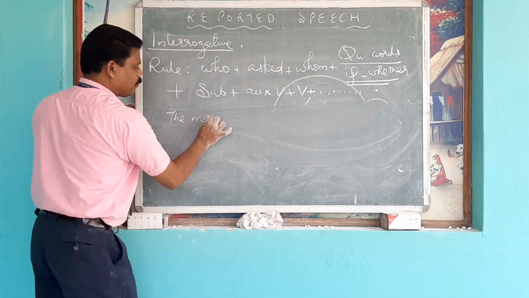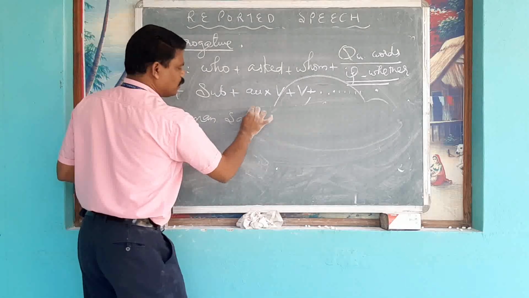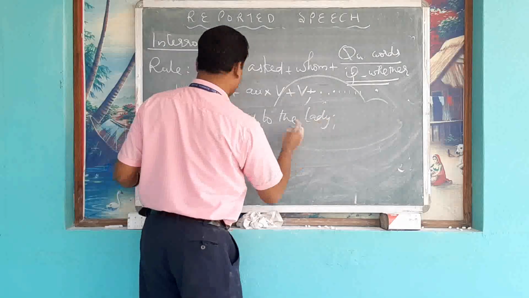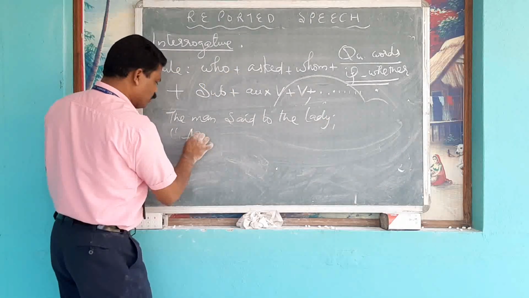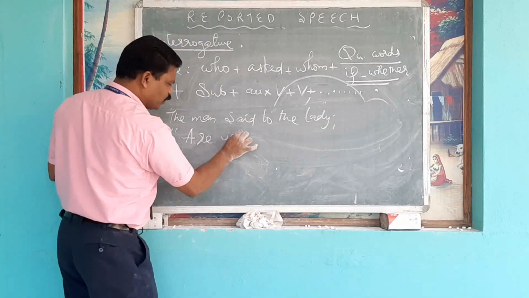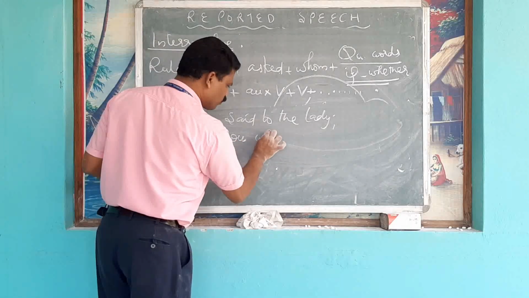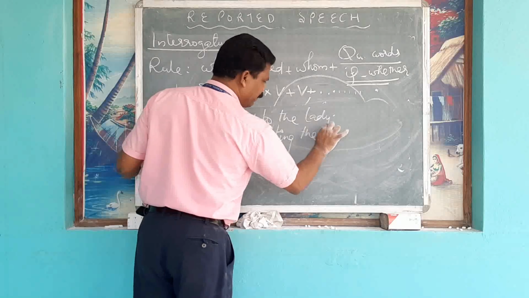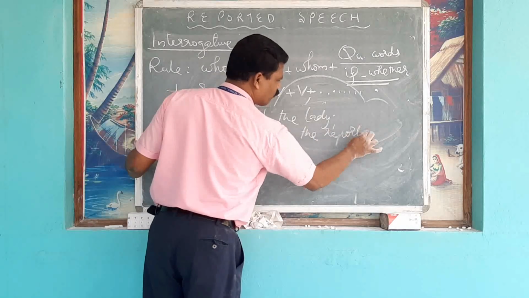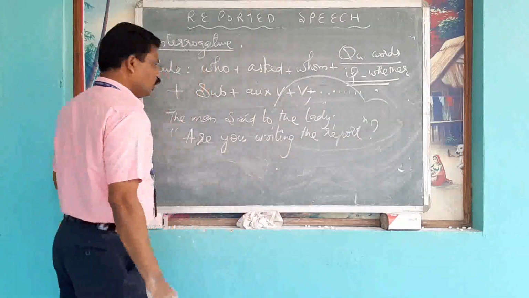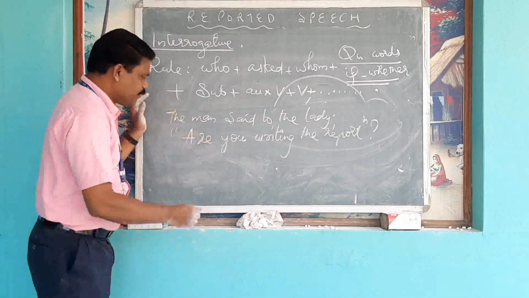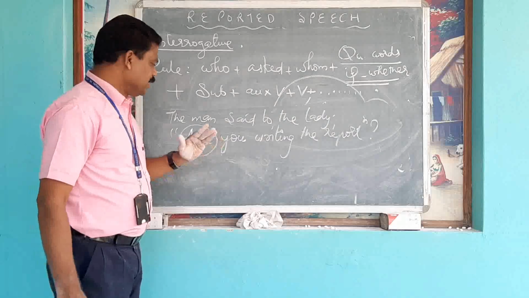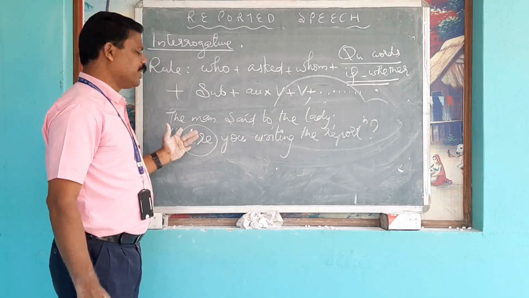The man said to the lady, are you writing the report? So here the interrogation starts with an auxiliary verb. हमेशा याद रखना auxiliary verb start होते ही if or whether.